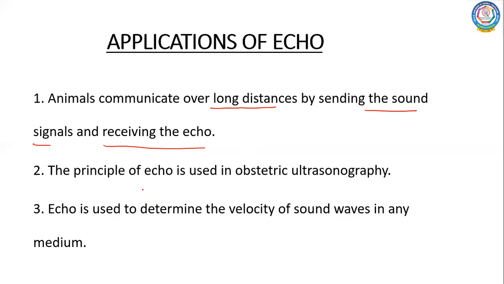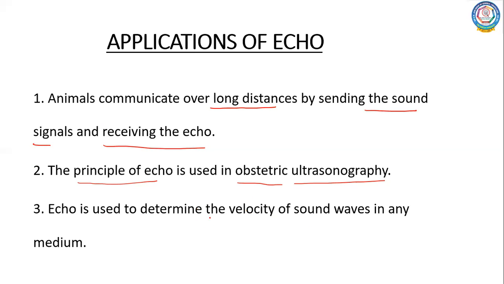The second use of echo is that this principle of echo, that is the reflection of sound waves, is used in obstetric ultrasonography. This is used to create visual images. In a mother's womb you have a fetus. If a mother is pregnant, she has an embryo or fetus in her womb.